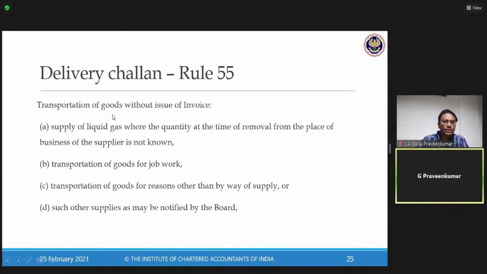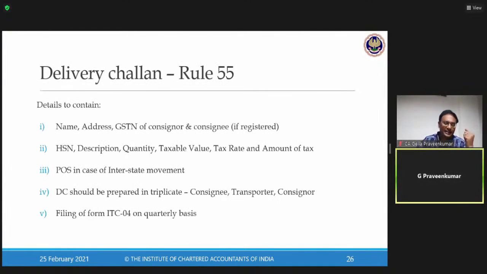As per Rule 55, they say transportation of goods without issue of invoice is allowed for supply of liquid gas, where the quantity at the time of removal cannot be quantified. So if there is a movement of goods that is liquid gas, where at the time of removal I cannot readily quantify the quantity, or the goods are meant for job work, transportation is other than supply, or for a set of notified goods, then I can use a document called a delivery challan.